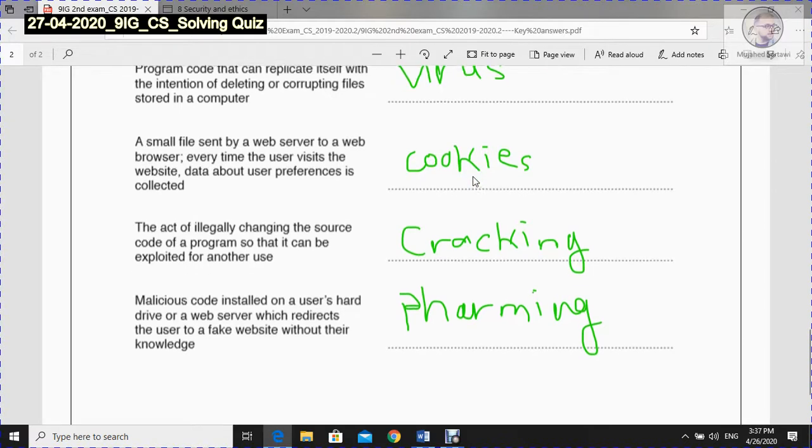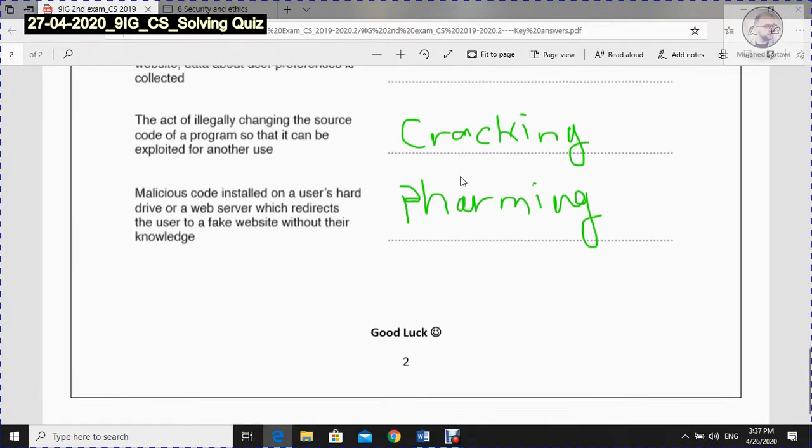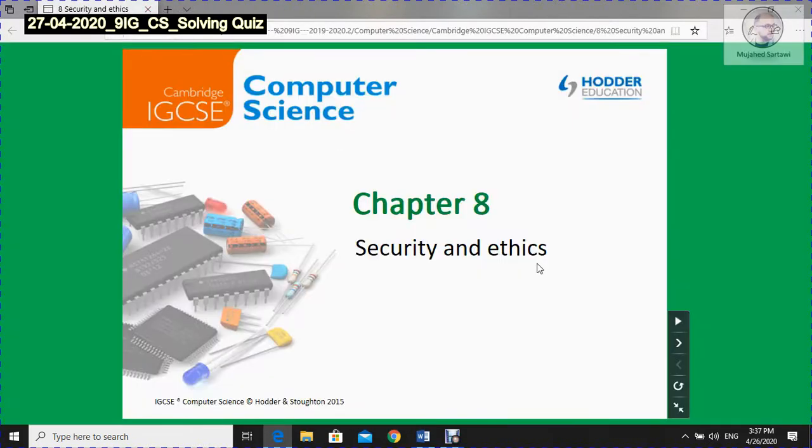This is cookies. The act of illegally changing the source code of a program so that it can be exploited to another use. This is called cracking. Malicious code installed on a user's hard drive or a web server which redirects the user to a fake website without their knowledge. This is called farming. This is all about the quiz. Now let's move to the other part, which is reviewing chapter 8. And I want you to watch this guide with me.